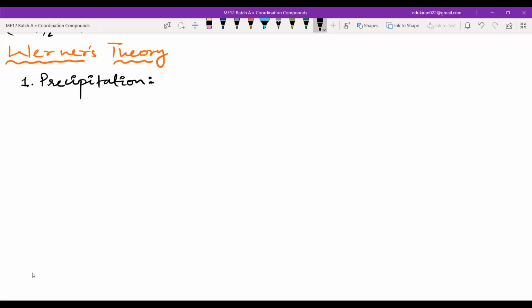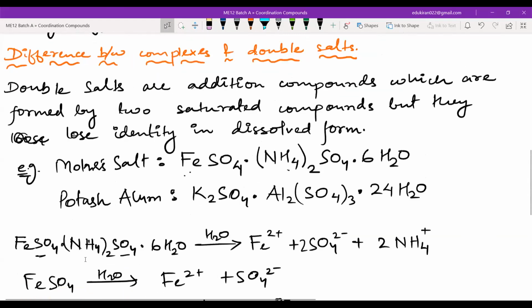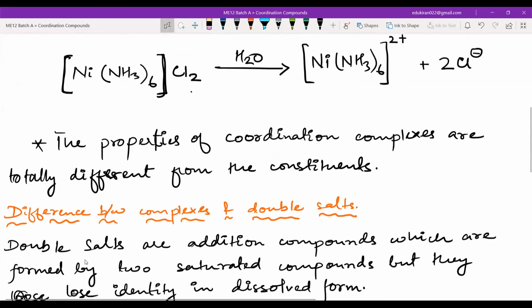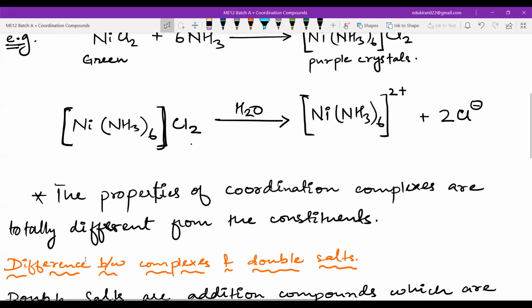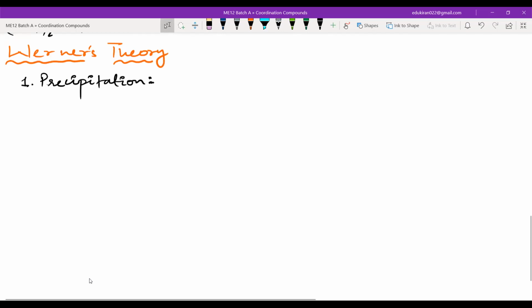Now, in the precipitation study, he took a coordination compound. He didn't know the structure exactly, as we have written here directly now, with the square bracket and the Cl2 outside the square brackets. At that time, Werner did not know. So he had two molecules. One was CoCl3.6NH3.